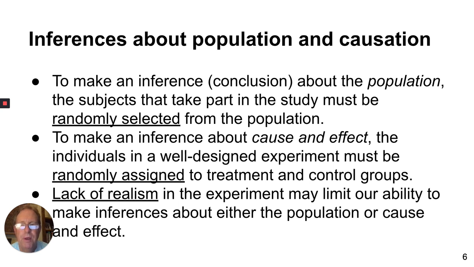Second bullet point. To make an inference about cause and effect, the individuals in a well-designed experiment must be randomly assigned to treatment and control groups. So cause and effect requires random assignment in an experiment. Lack of realism in an experiment may limit our ability to make inferences about either the population or cause and effect. And frankly, experiments are subject to that criticism that they are sometimes not realistic.